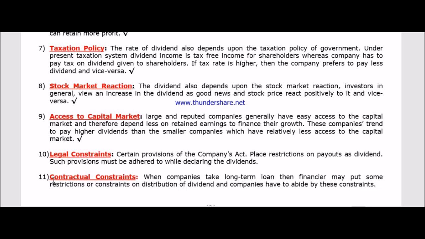They may restrict the company from paying the dividend. They will try to convince the company not to pay the maximum dividend it can pay. Rather, they will tell it to restrict the payment of the dividend, because the company has taken a loan from them, and the loan may be a huge amount.